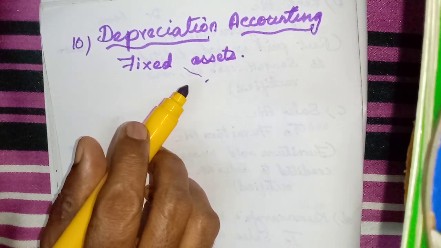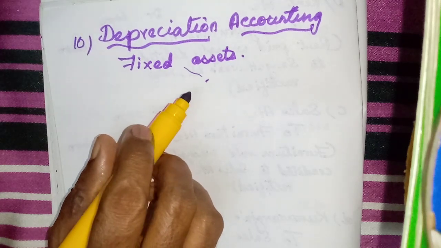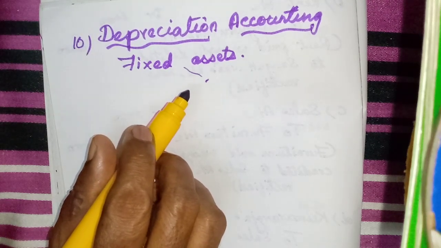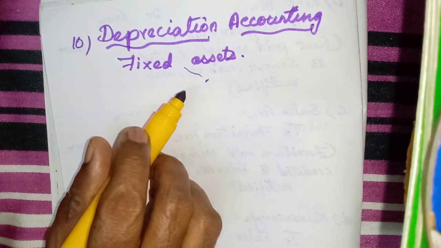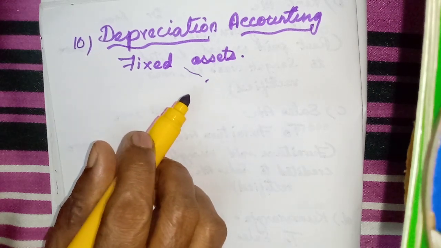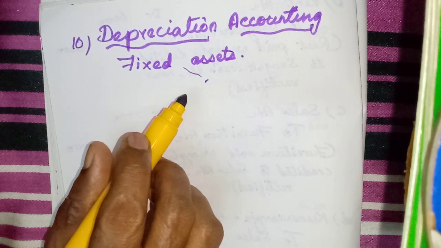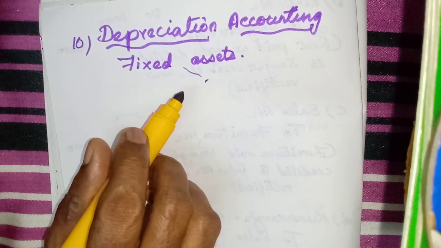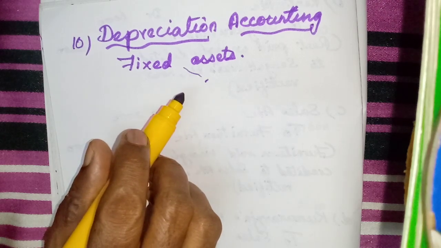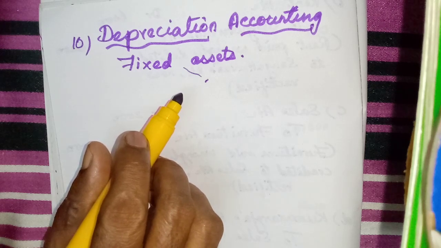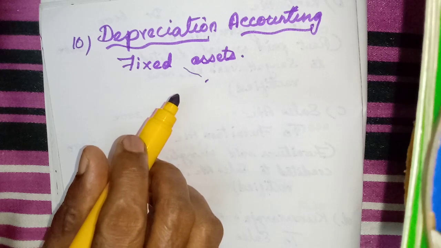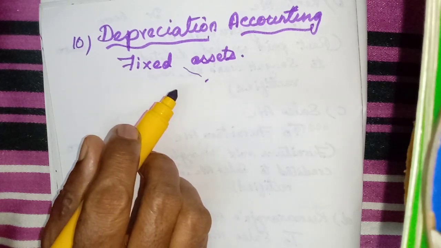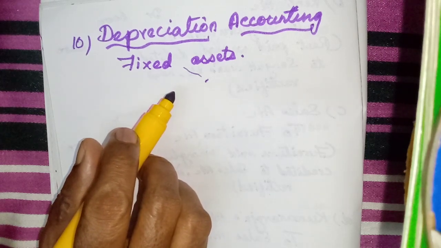Land is a fixed asset very clearly, but it will not come under depreciation, because the value of the land will never get reduced, but it will get increased, isn't it? So we should not calculate depreciation for land. All the other assets we can say are fixed assets.